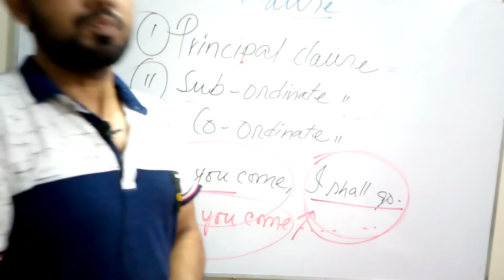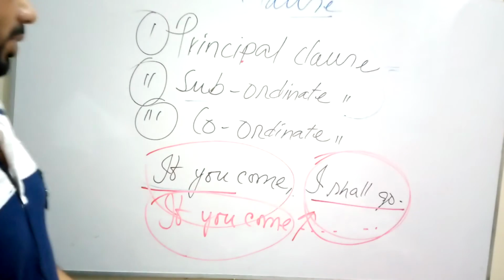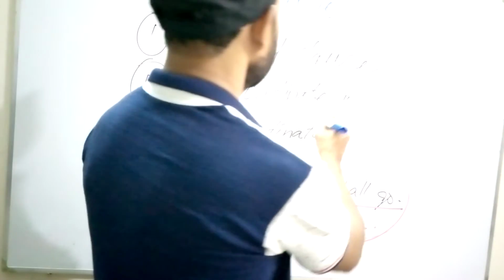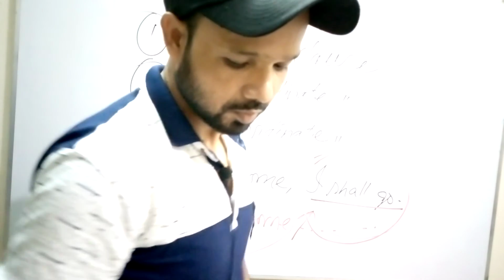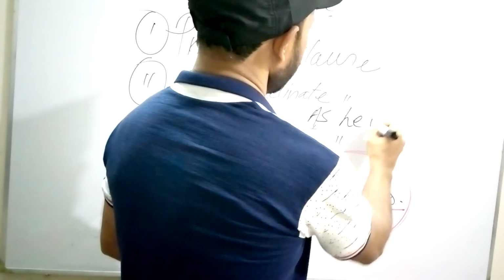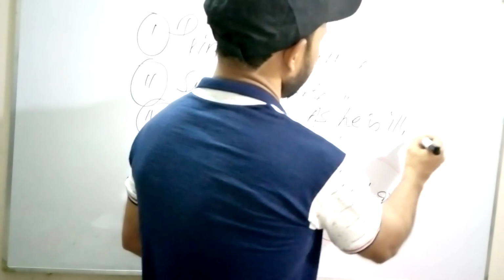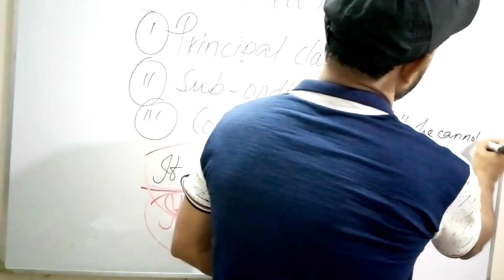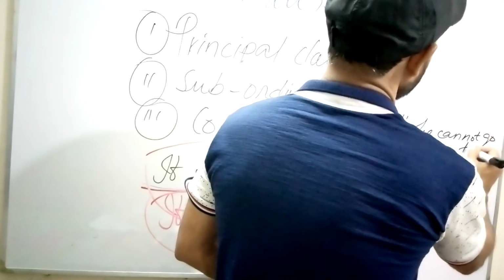I am going to give another example. As he is ill, he cannot go to school.